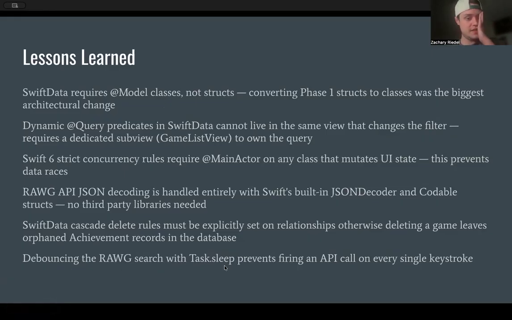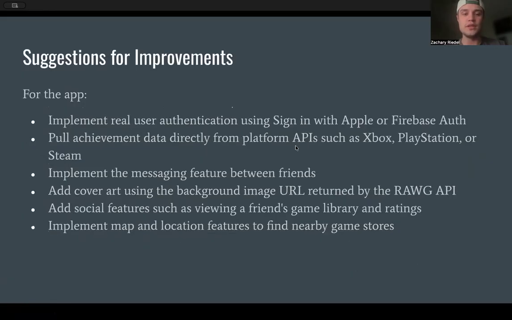And then debouncing the RAWG search with Task.sleep, preventing firing an API call on every single keystroke. So it just delays our search, so we're not overloading the app and overloading the database. So things are running much more smoothly there.